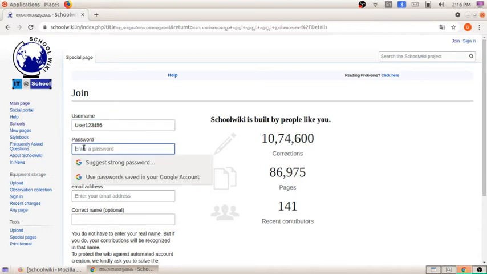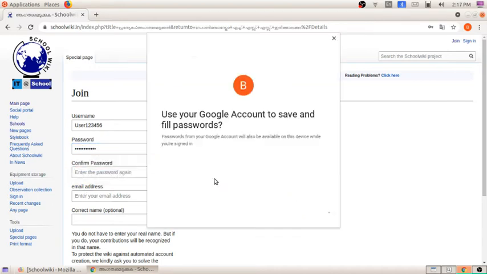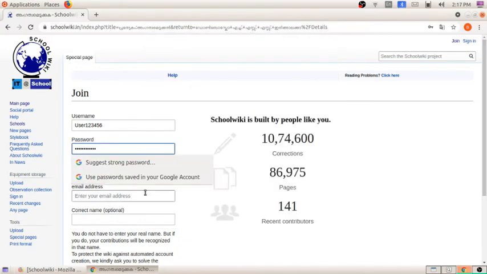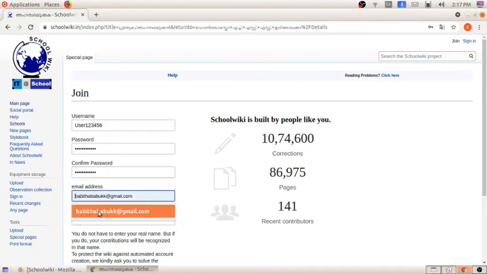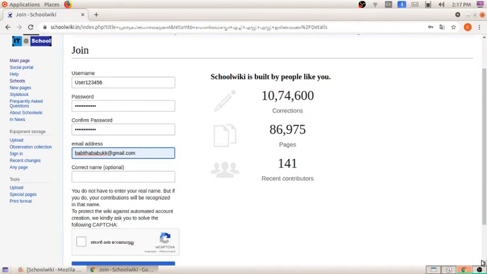Here I am going to give a username, password, and email address. They are asking for the correct name, but as it is optional, I am not giving it.